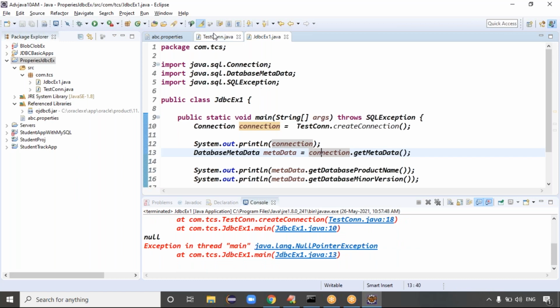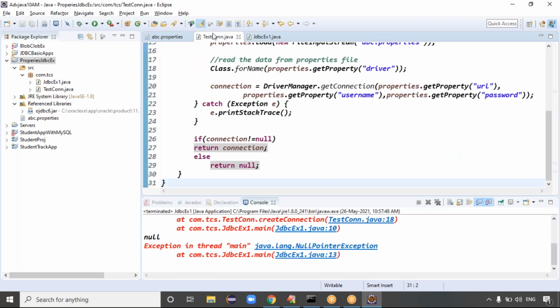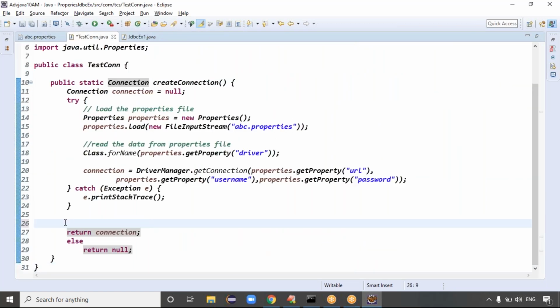Oh man, loading the driver did not happen. Why?